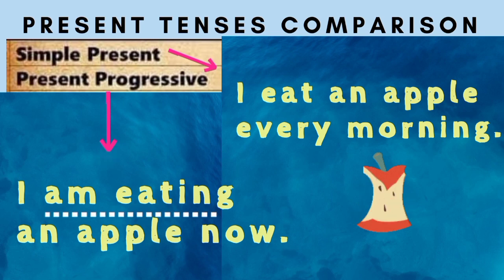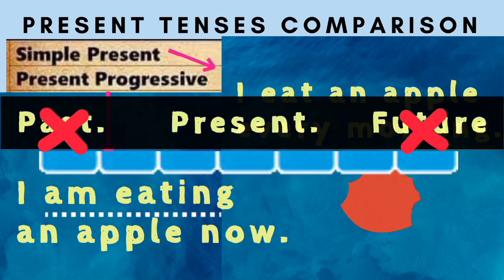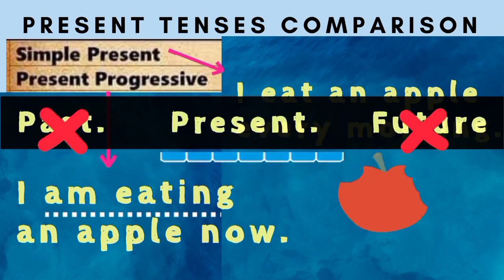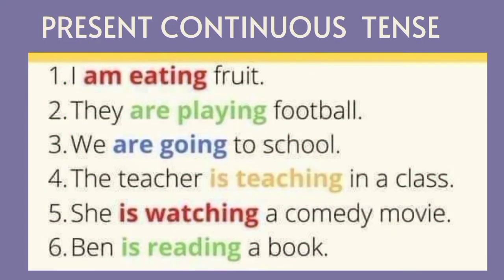Present progressive and present continuous are one and the same thing. In the second sentence, eat is in the present continuous tense. I am eating an apple. What does that mean? It means I am eating an apple right now at the present moment. Present continuous tense. Here are some more examples of present continuous tense.